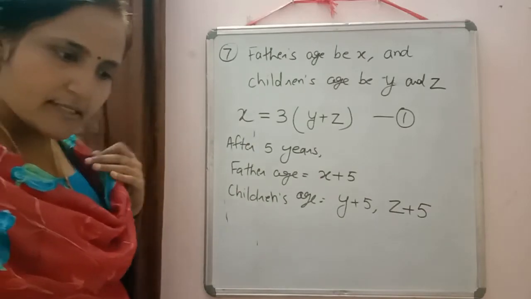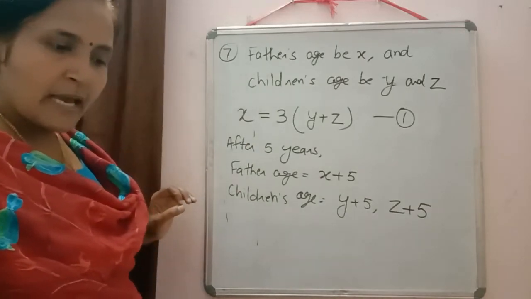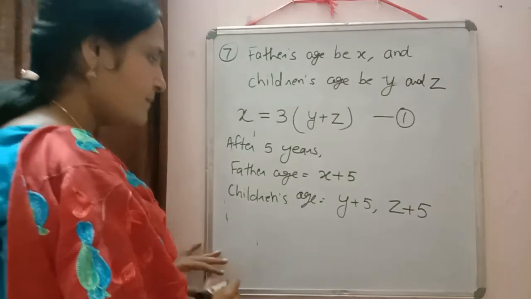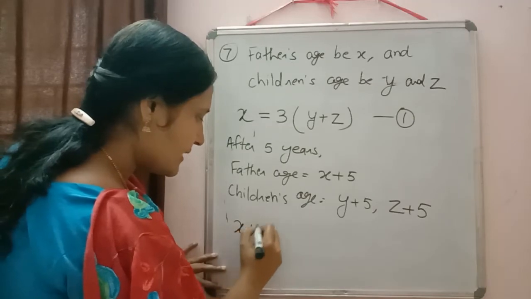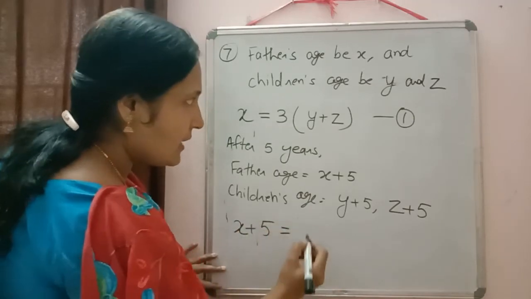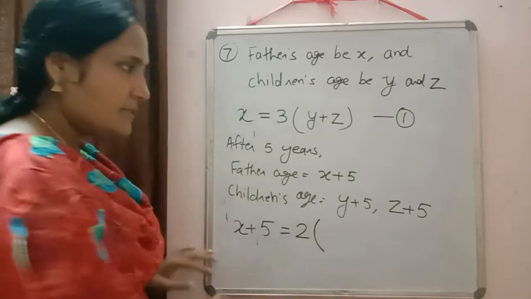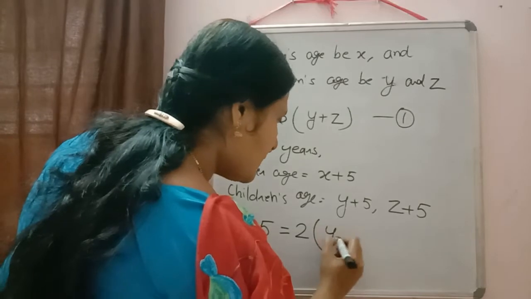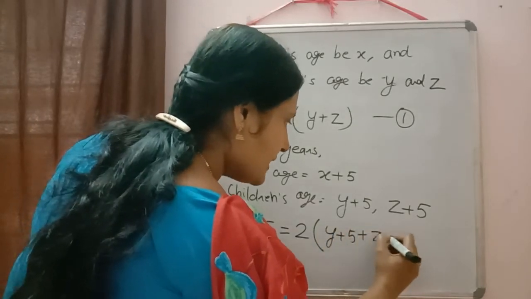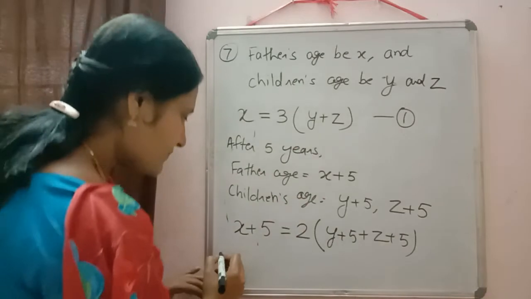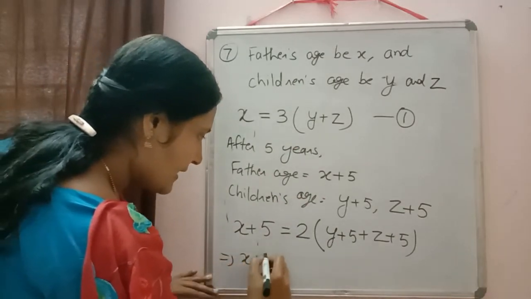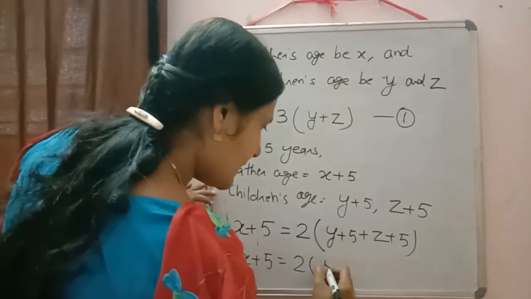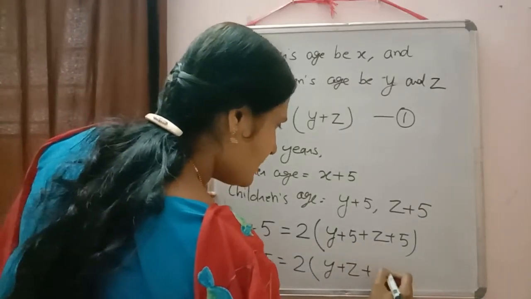Now we can check what condition is given. After 5 years, his age will be twice the sum of the ages of the 2 children. His age means father's age, that is x plus 5, is equal to twice the sum of the ages of the 2 children, their sum. So it will be y plus 5 plus z plus 5. Then when we simplify it, we get x plus 5 is equal to 2 into y plus z plus 10.